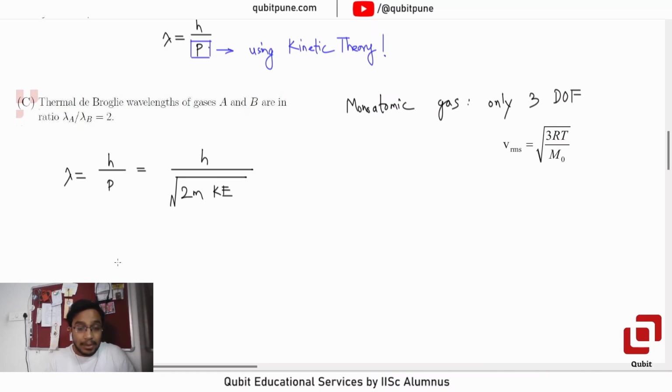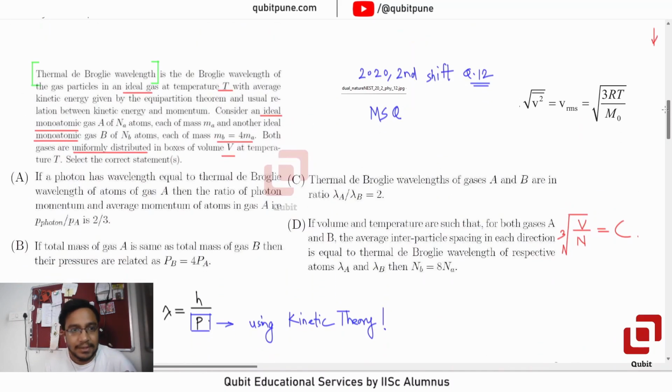Now this kinetic energy is actually the average kinetic energy of the gas. This is not an individual wavelength anymore, this is going to be the average, because they have told us that specifically: with average kinetic energy given by the equipartition theorem and usual relation between kinetic energy and momentum.